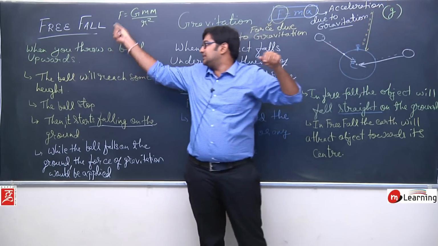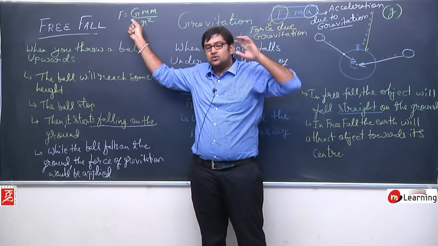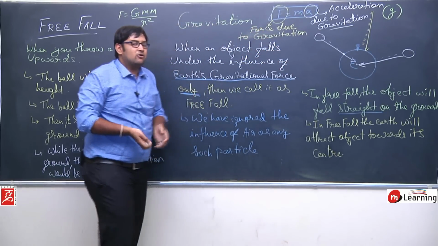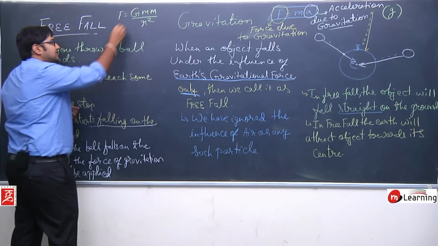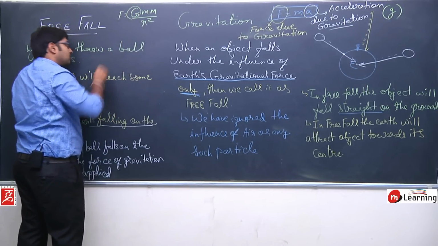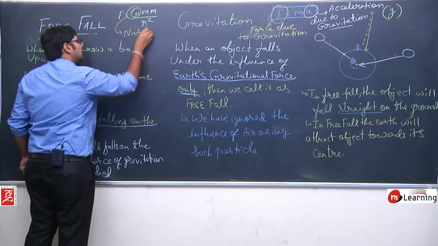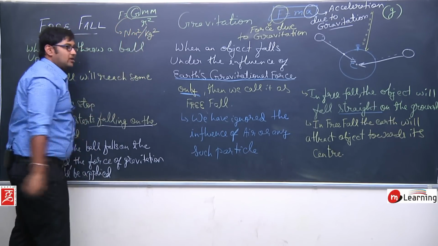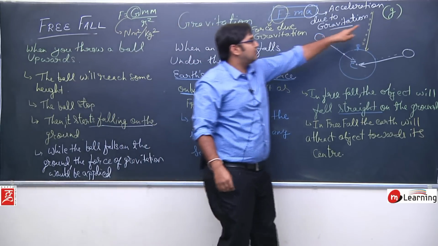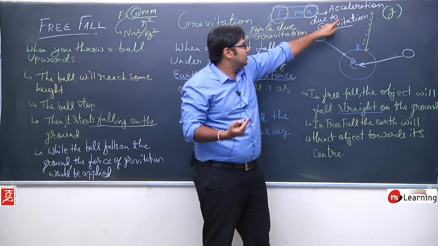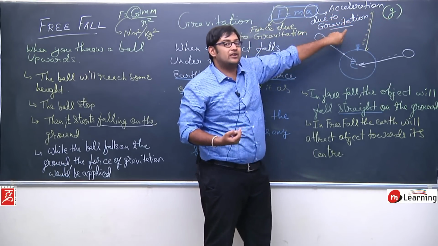The unit of this g is different. You might remember the unit of capital G. Try to brainstorm and figure it out. The unit of capital G is basically Newton meter square per kg square. And for small g, what can be the unit? Try to guess it. This is the acceleration due to gravity.